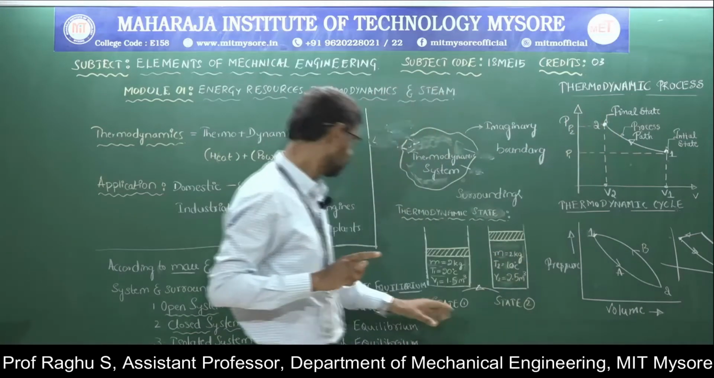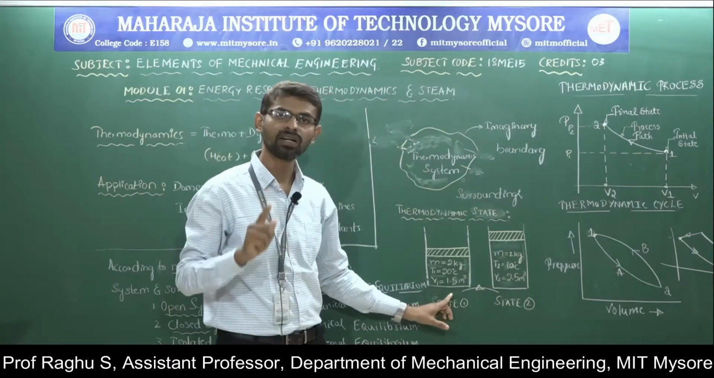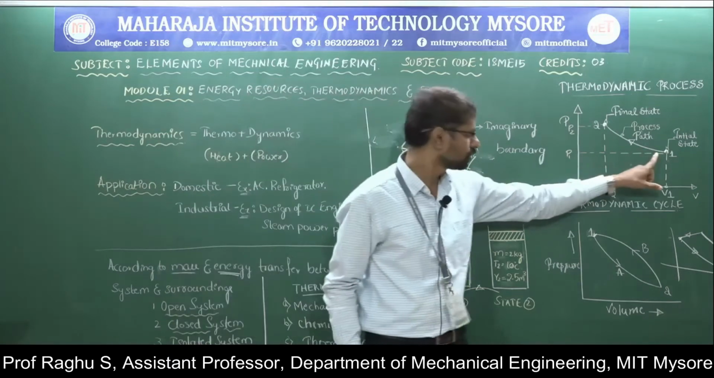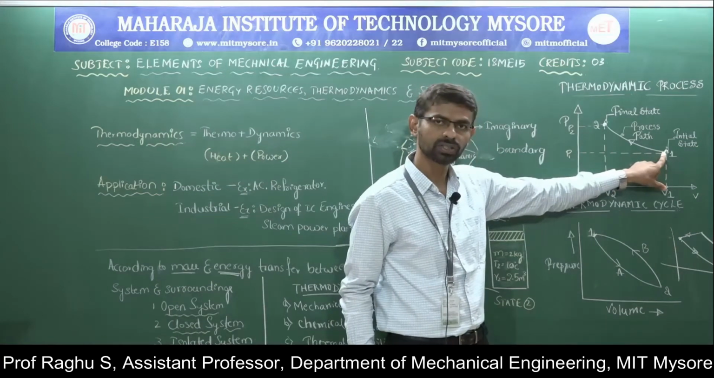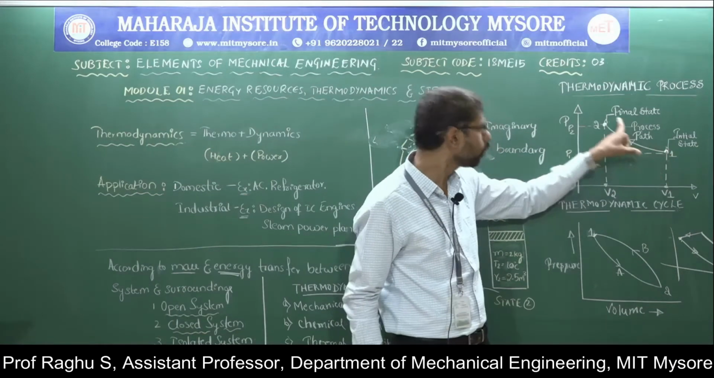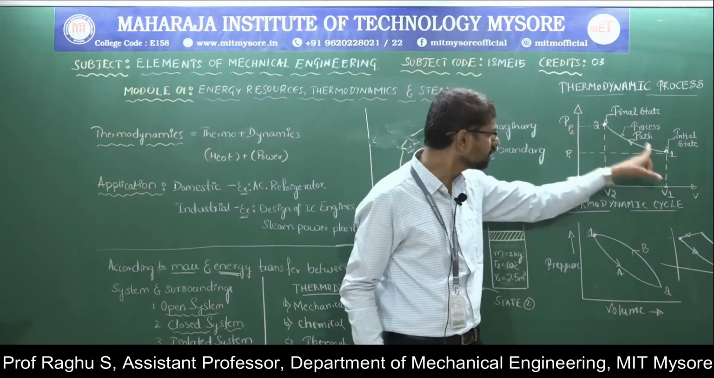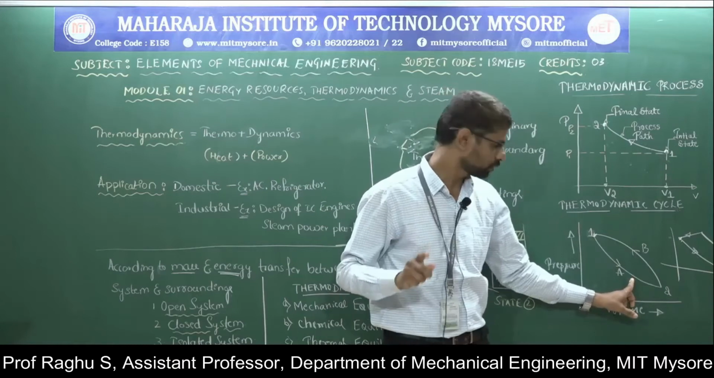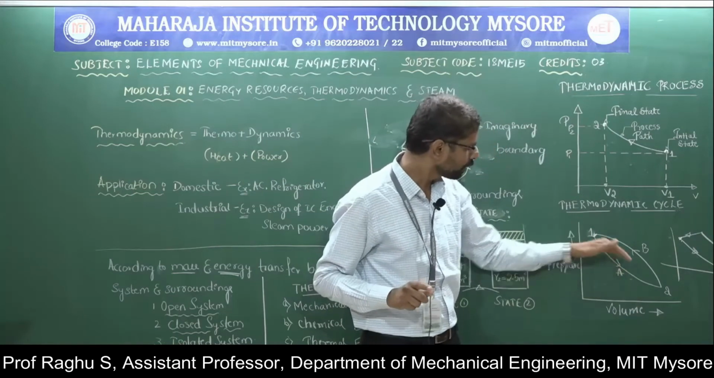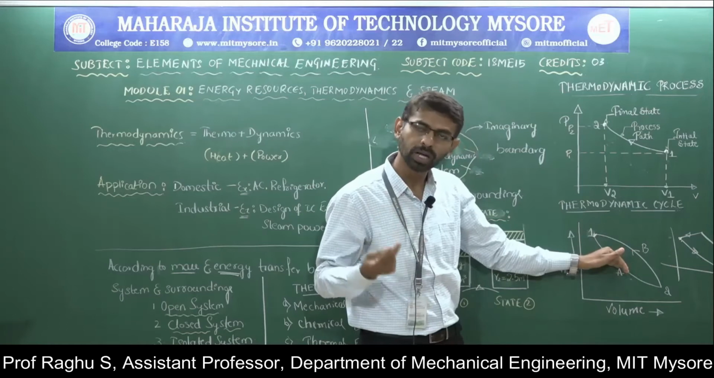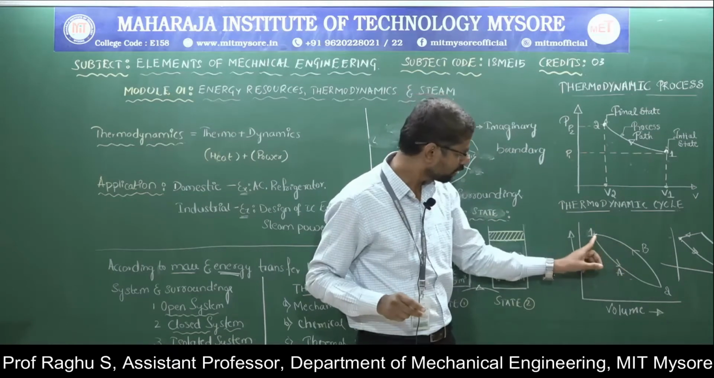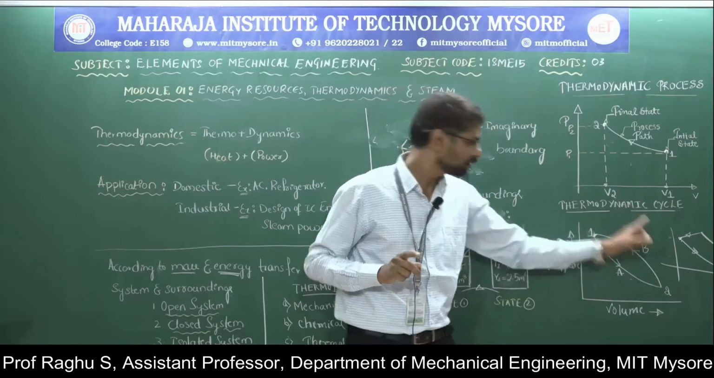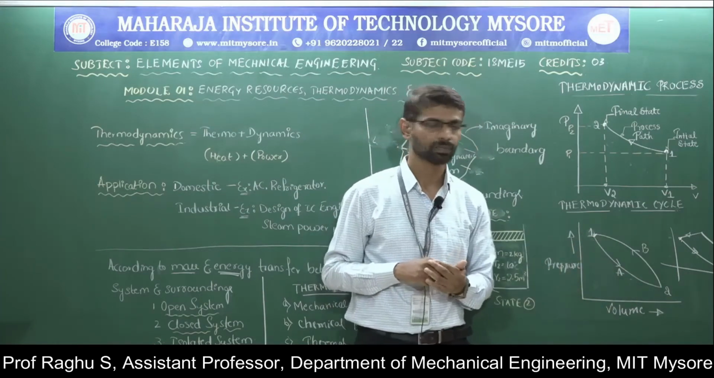Once again I will explain. Thermodynamic state is nothing but the condition of a system at a particular moment. Thermodynamic process means when the system undergoes changes from one equilibrium state to another equilibrium state, this change is called a thermodynamic process. Thermodynamic cycle means we have more than two processes in which the starting point of the first process and the ending point of the last process are the same. So this is about thermodynamic cycle.